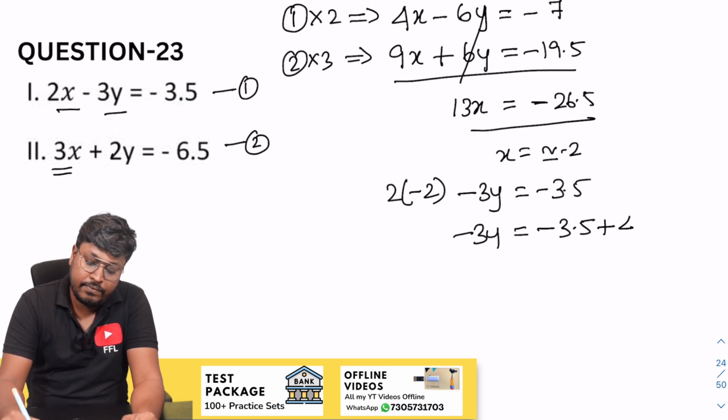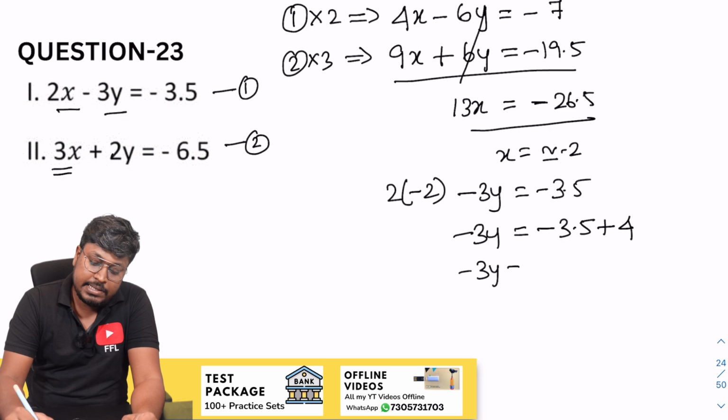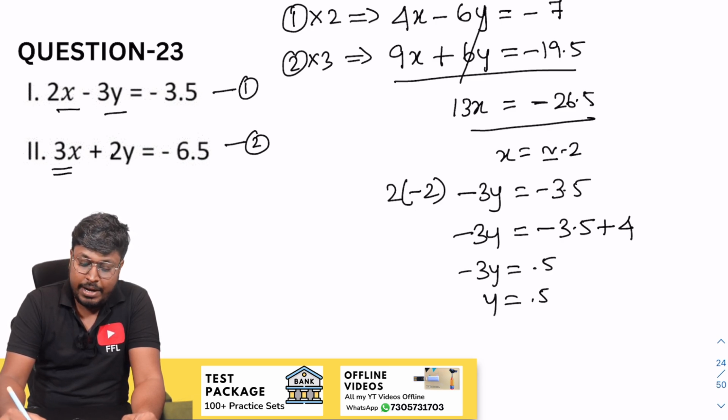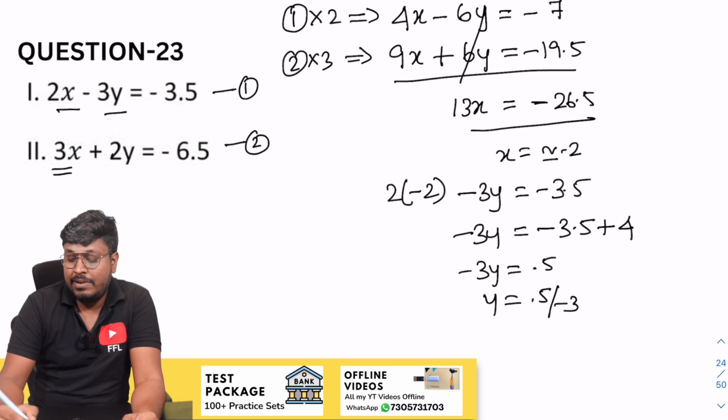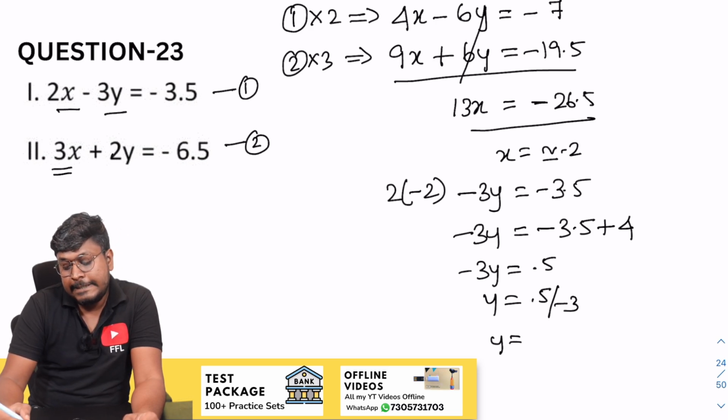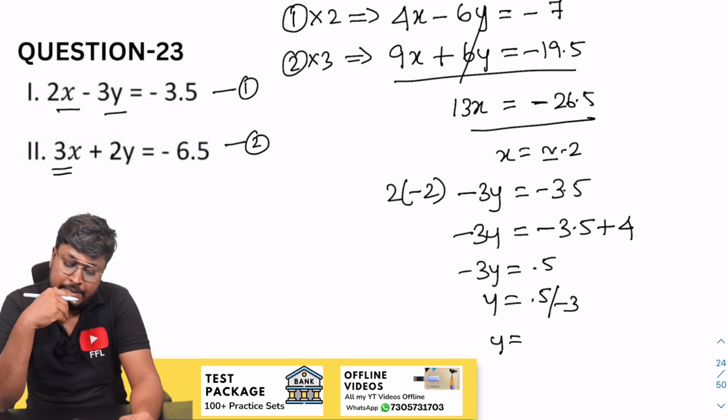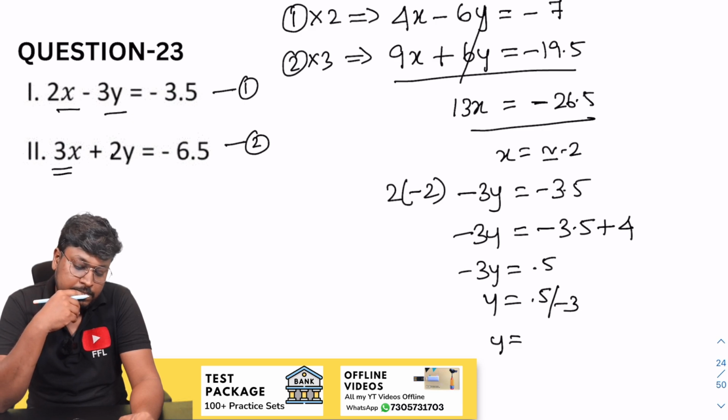So plus 4. So minus 3y is equal to 0.5. So y is equal to 0.5 by minus 3, which will be something around minus 3.5, right? So minus 4 plus 4. Minus 2, approximately minus 2.